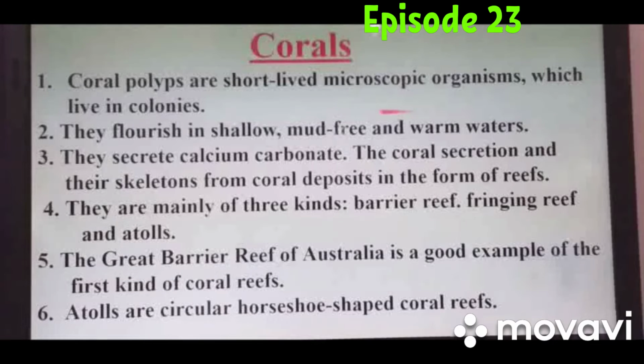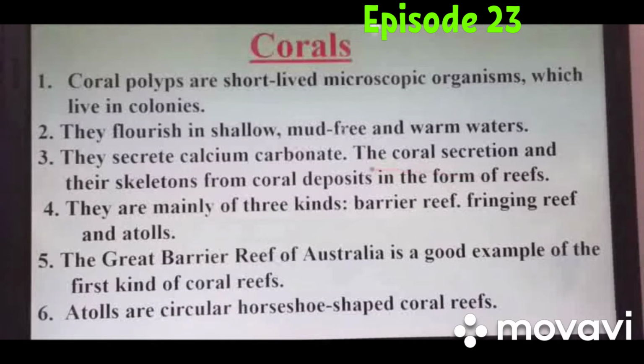Which type of climate is required? Warm water they can live in, and a shallow and mud free area. They secrete calcium carbonate from their body. What they release is calcium carbonate, and the calcium carbonate gets hardened when it dries. The coral secretion and their skeletons form coral deposits in the form of reefs.